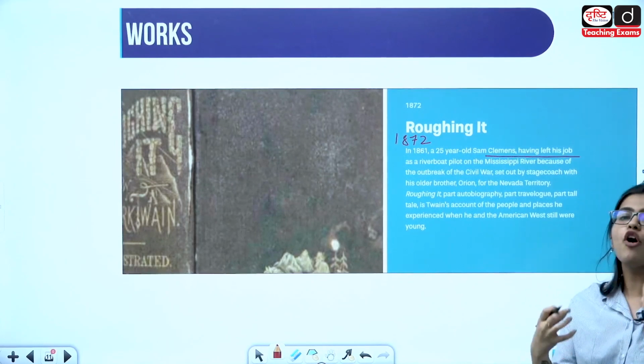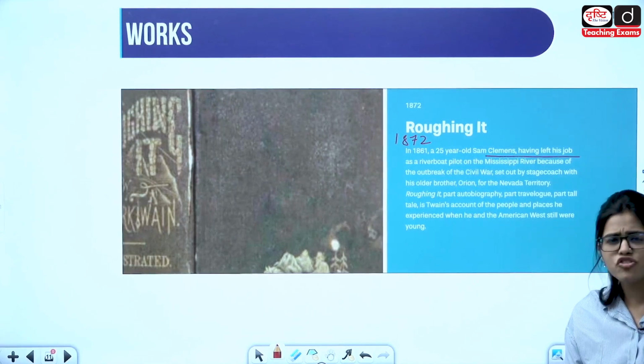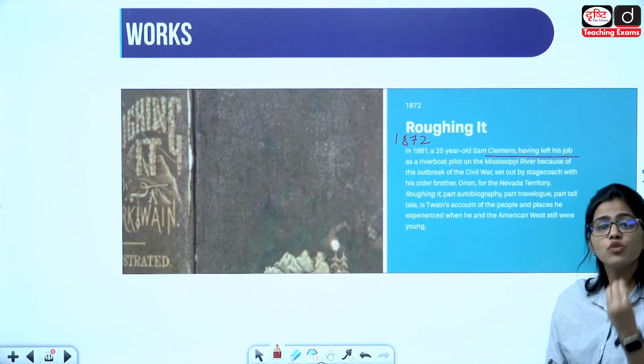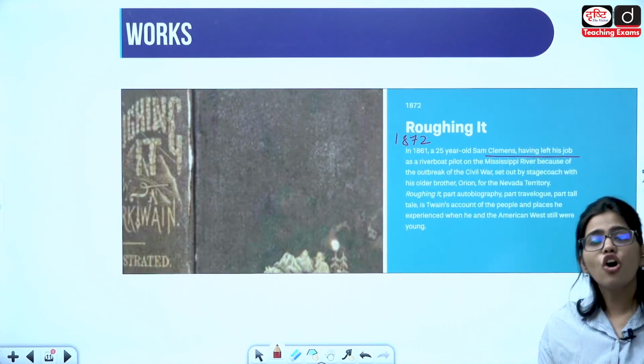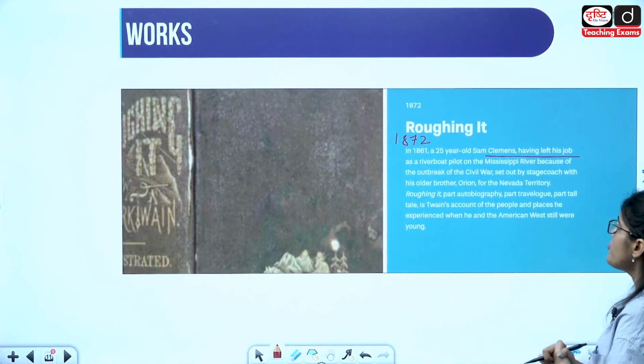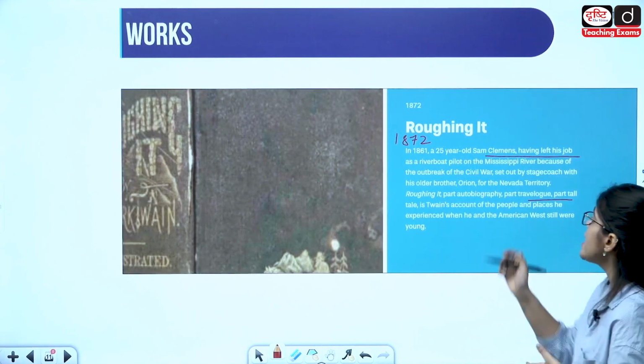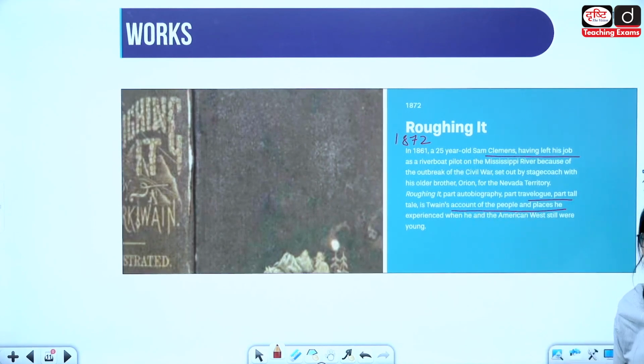And this has a lot of autobiographical references, as Mark Twain did the same. He left his career, his job, and his schooling as well, just because he was charmed by the idea of becoming a riverboat pilot. So it is part autobiographical, part travelogue, and also a tale of Mark Twain's. It is an account of different places he experiences and different people he meets. It is the journey towards the American West, where he meets a lot of people when Mark Twain is still very young. So it is coming out in 1872.